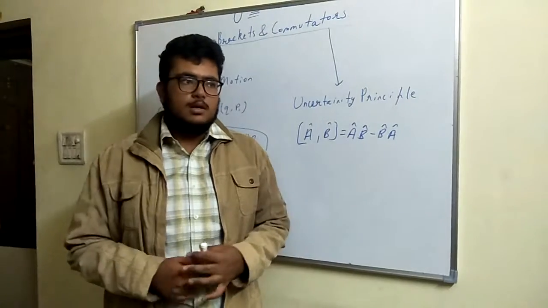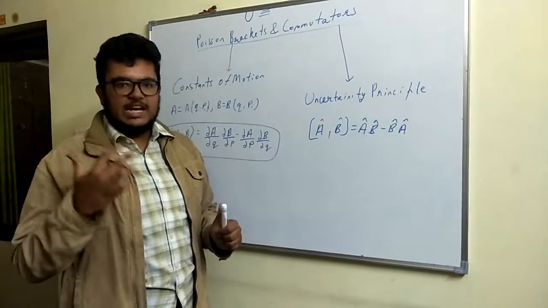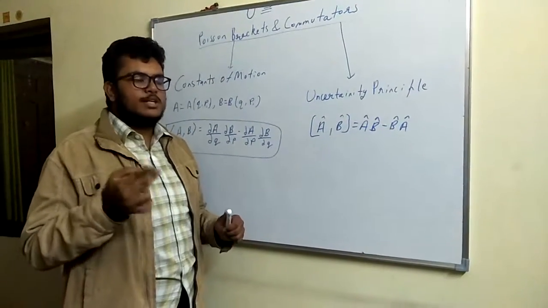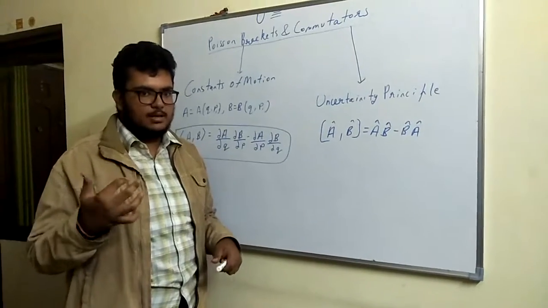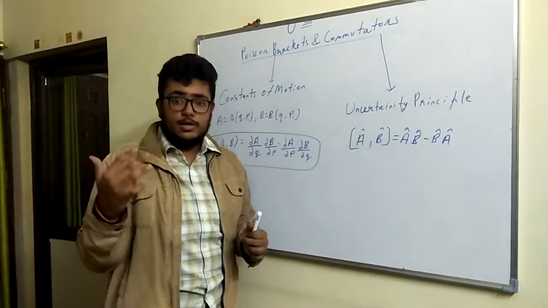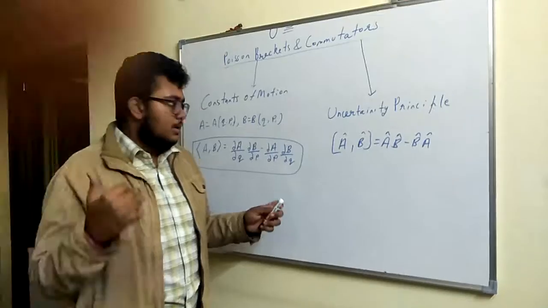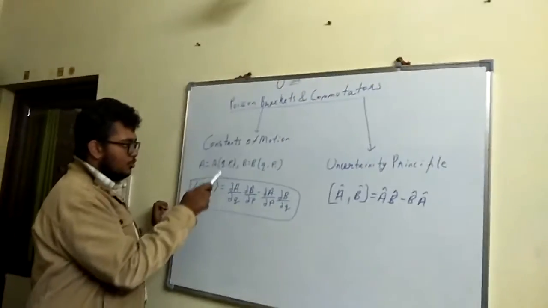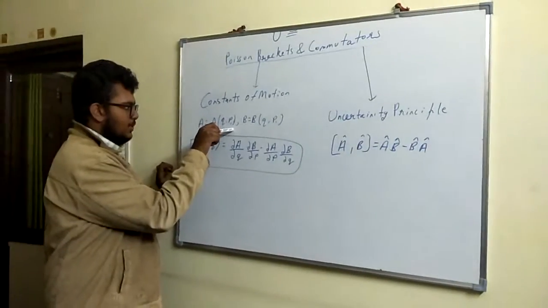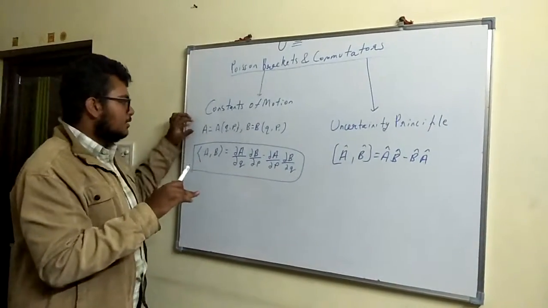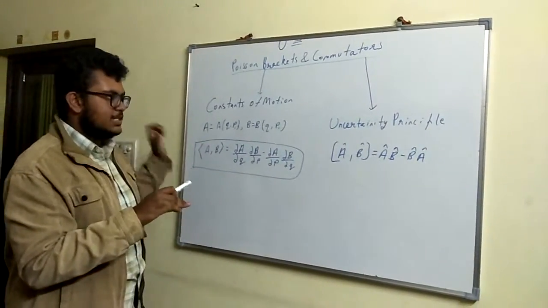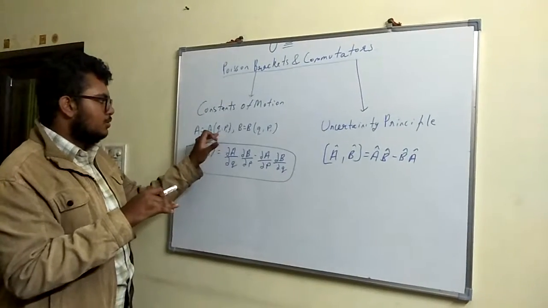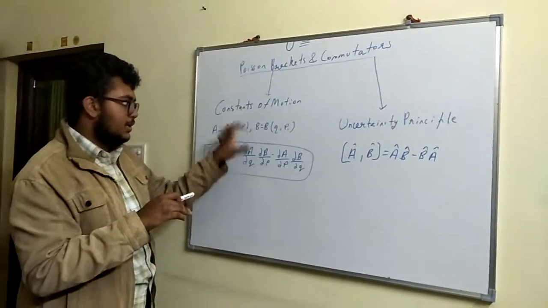Now, the Poisson bracket of two dynamical variables, that is to say, two variables defined in phase space, the space of the generalized coordinates and the generalized momenta, is this. We have two dynamical variables which depend upon the generalized coordinate and the generalized momentum. It is not to say that they cannot depend on other variables as well, but they should depend upon the generalized coordinates and the generalized momentum.